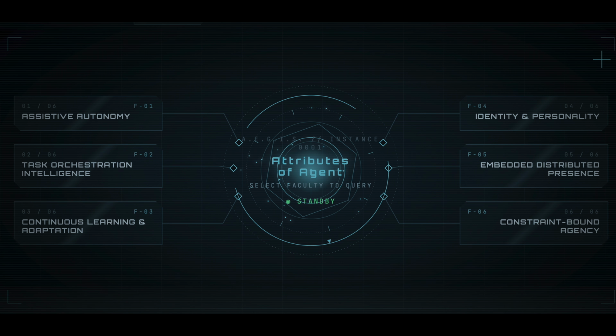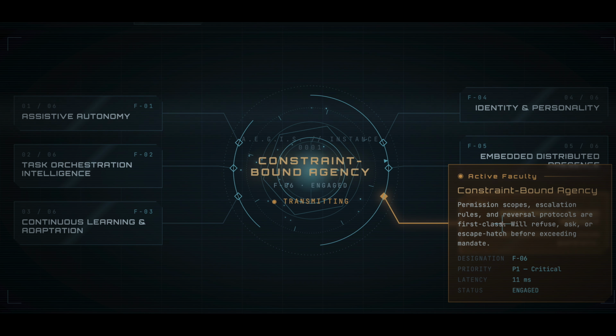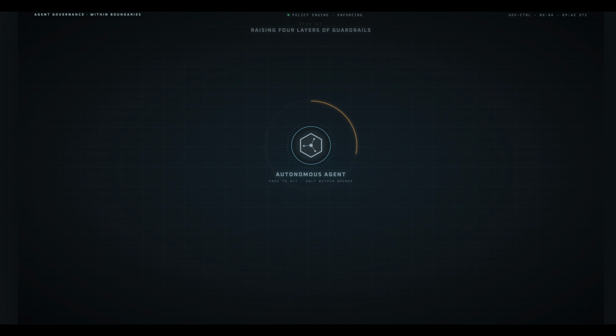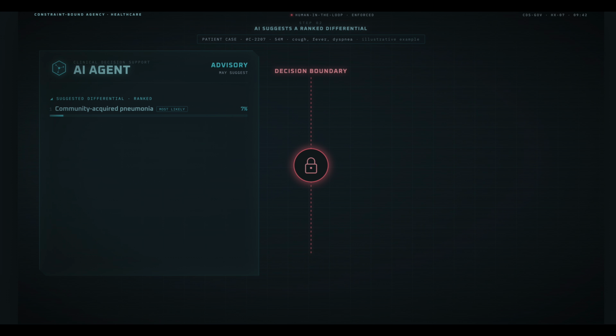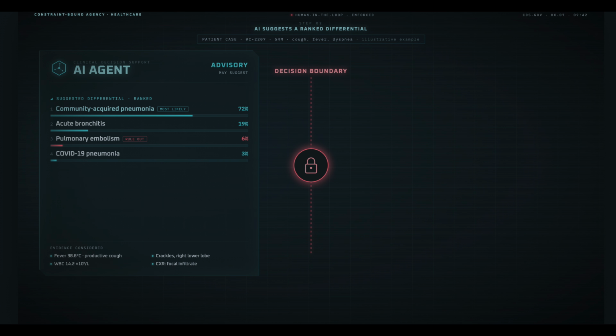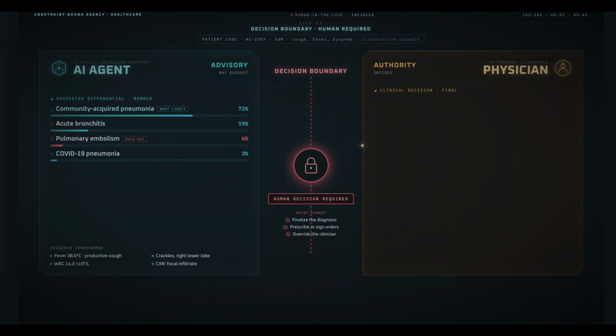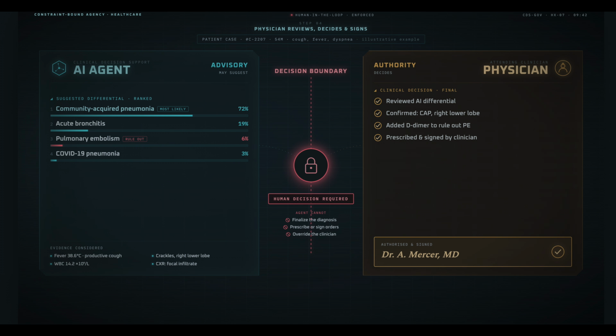Now, even the most advanced AI agents operate within strict boundaries, which brings me to the next point of constraint-based agency. An AI agent should remain in strict boundaries, which include business rules, legal compliance, ethical constraints, and human-defined objectives. So, for example, if you take an agent in healthcare, an AI agent can suggest a diagnosis, but it cannot replace a doctor's decision. So AI agents are not free agents, they are not rogue agents, but they are bounded intelligence systems.